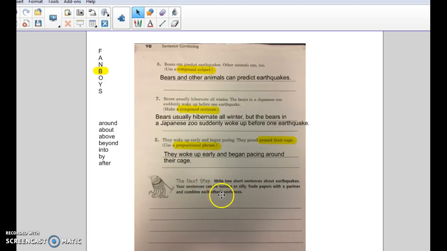All right, next step, you are going to have to get with a partner, write 2 short sentences about earthquakes. Your sentences can be serious or silly. Trade papers with a partner and combine each other's sentences. You just need to check and make sure that your partner combined your sentences in a way that makes sense. You know, either they made a compound sentence with a comma and conjunction, or maybe they used a compound subject, whatever would make sense with your sentences.